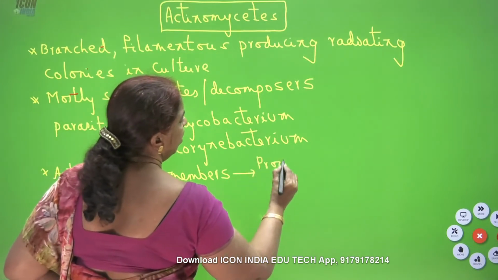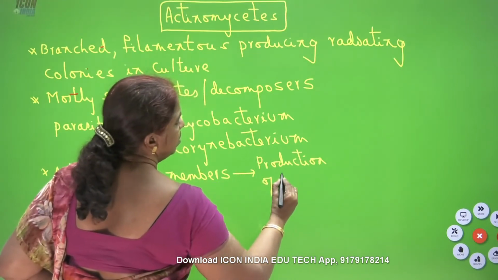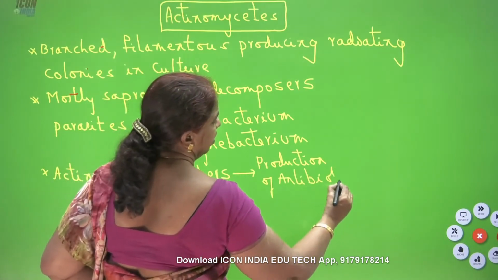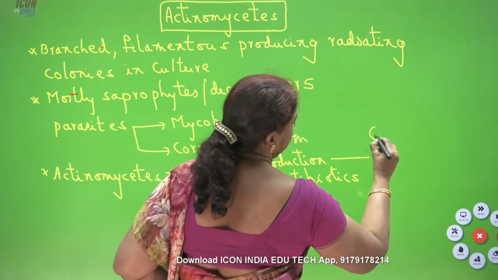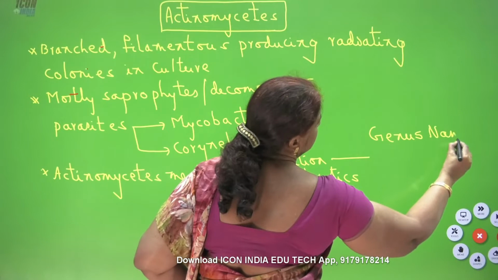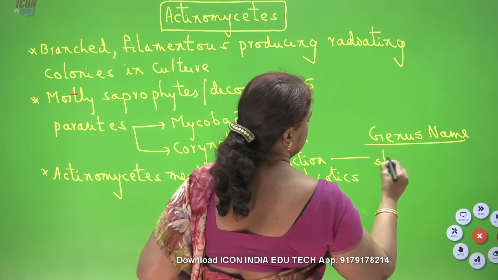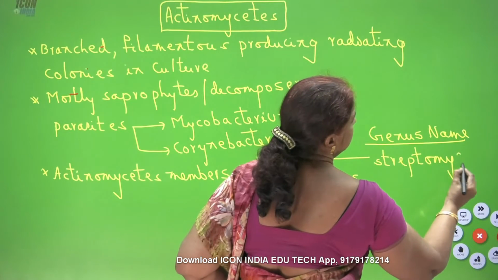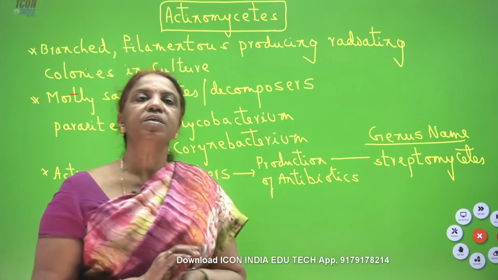The antibiotic producer among the actinomycetes members is Streptomyces. The genus name is Streptomyces. So this is actinomycetes.